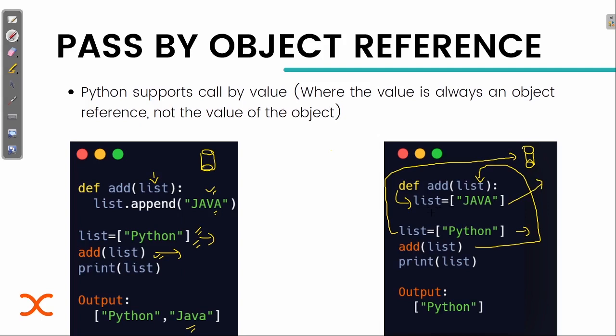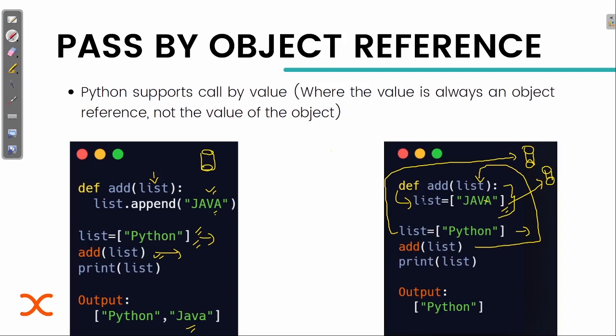It doesn't care about the value that has been passed in. It just assigns a new value and it is stored in another place. It has some other reference, and this new updated value will only work inside this scope.